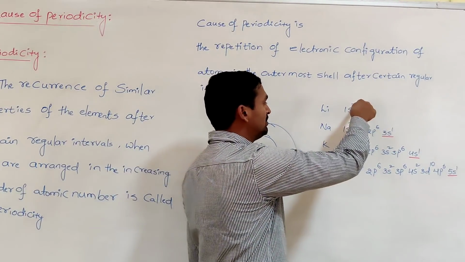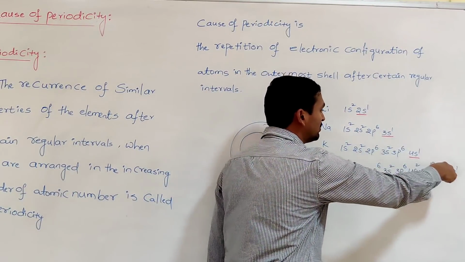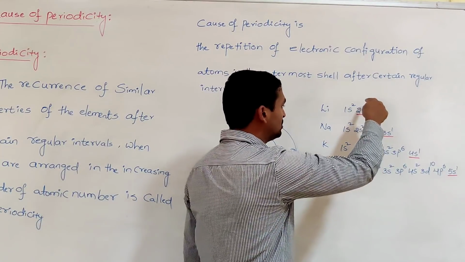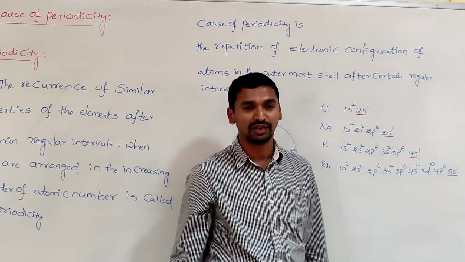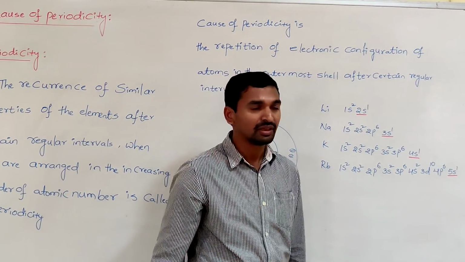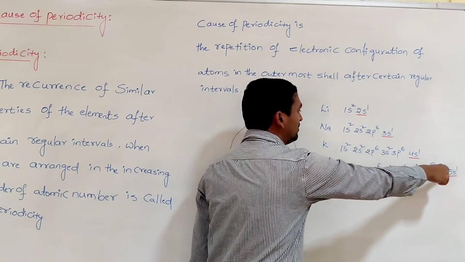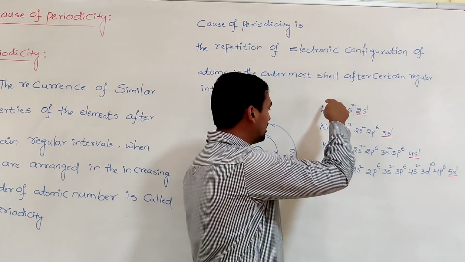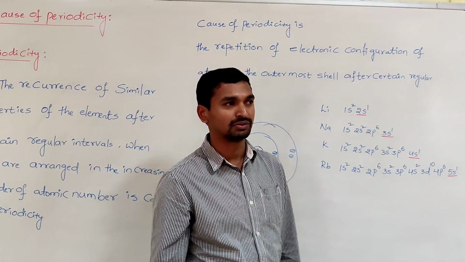And when all these elements participate in a chemical reaction, they can lose only one electron, because by losing that one electron they get the most stable electronic configuration of the respective noble gases. So all participate by involving only one electron, and all the alkali metals form the same type of compounds.